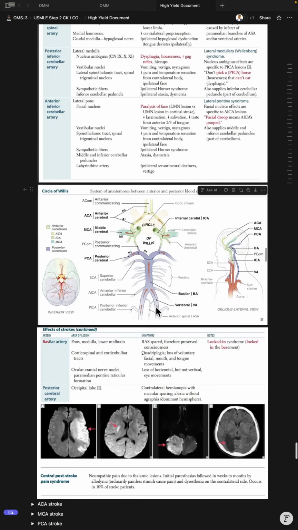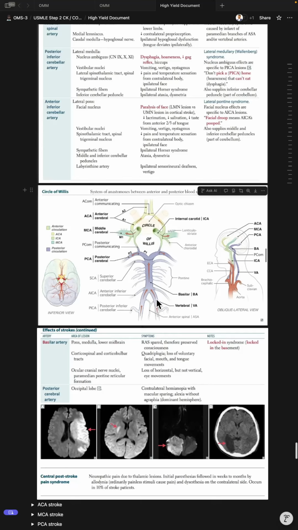Posterior cerebral artery supplies the occipital lobe. Infarct causes contralateral homonymous hemianopsia with macular sparing, and, if the dominant hemisphere is involved, alexia without agraphia.